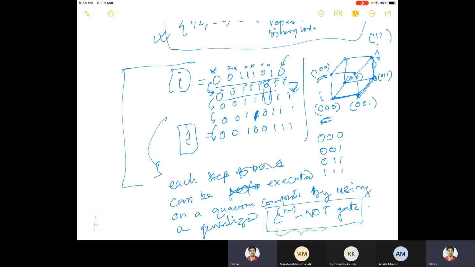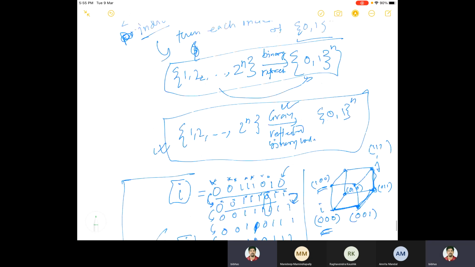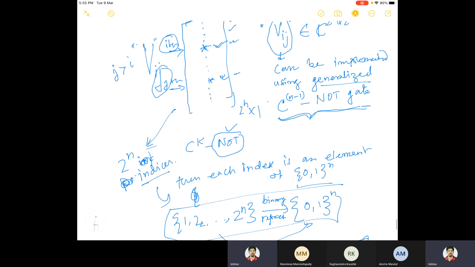Now another thing. Since any unitary matrix is not possible to implement exactly, suppose you do some approximation and then you implement, then there will be an error also in the output. Now, can we quantify that error? That's the question. And if there is an erroneous output, then the probability after measurement will also be erroneous, because ultimately, as we said, in quantum algorithms you have to measure some qubits.